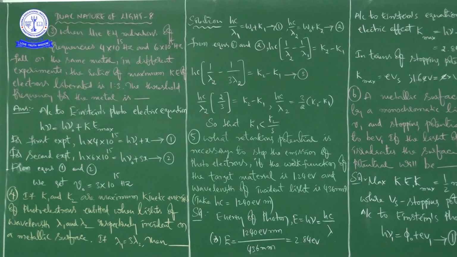See here. Now we are going to see the solution. According to Einstein's photoelectric equation, E is equal to phi naught plus KE maximum. The same thing you can write as h nu is equal to h nu naught plus KE maximum.